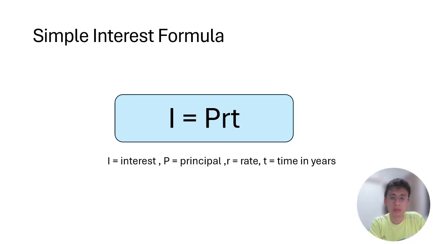We use this formula to calculate how much interest we have when we save a certain amount of money in the bank, because the bank will pay out the interest to us, and we can earn some money after we just put the money in the bank, right? Now we go for the next one.